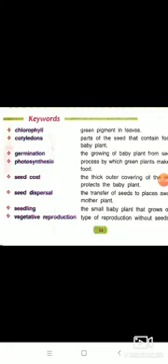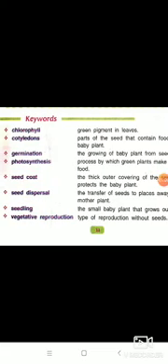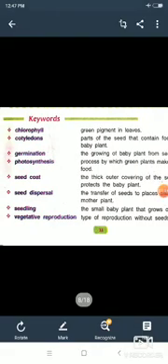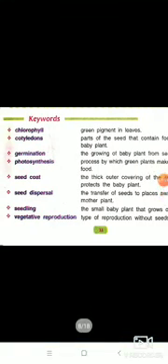Seedling, this is very important: the small baby plant that grows out of the seed. Okay, when you appear for the online class, you write this sentence and your definition will be complete. When the definition of seedling comes, you will write the small baby plant that grows out of the seed. And when the definition of chlorophyll comes, you will write green pigment in the leaf. So in short, you will write this during the online examination.